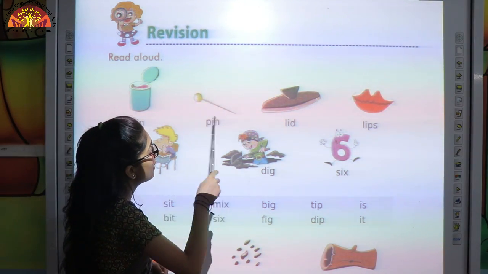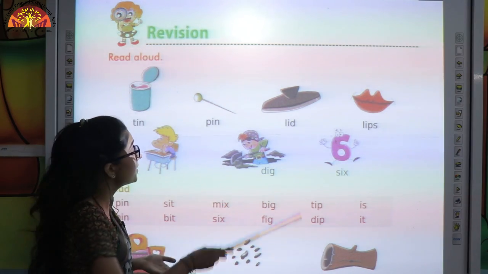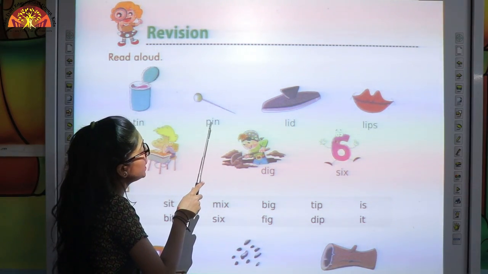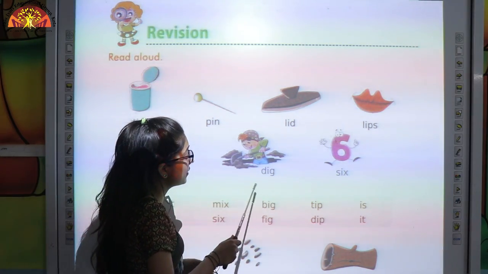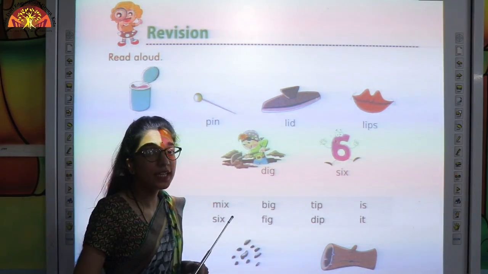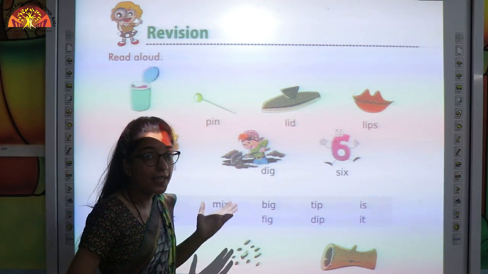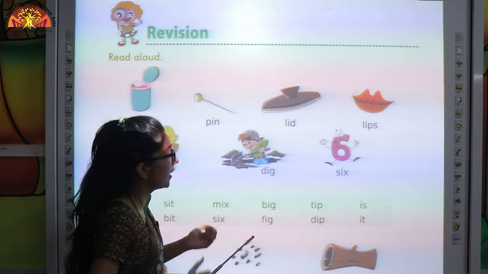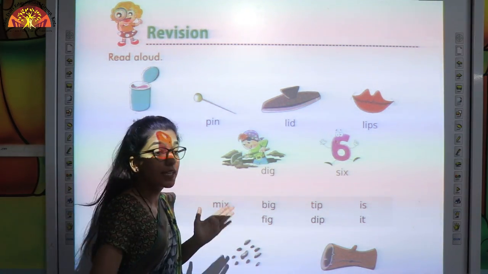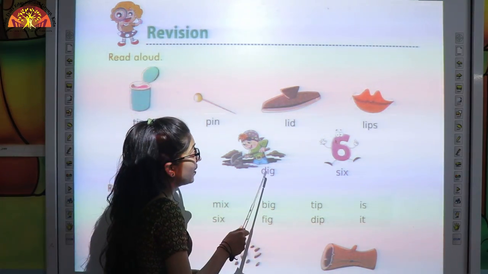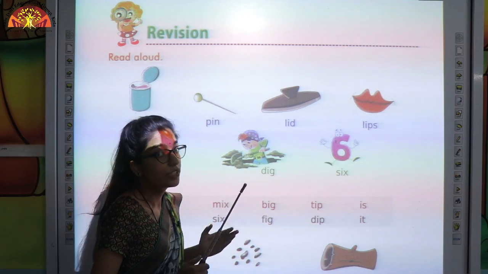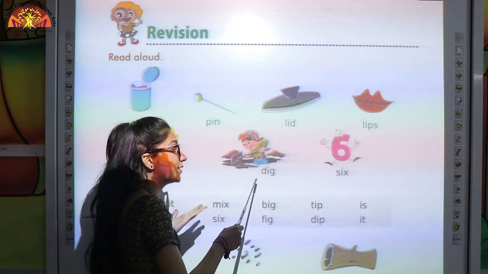Now this is pin. P-I-N. Pin. What is this? Tell me. The man is digging. D-I-G. Dig. Sound of D is D. Sound of I-G is ig. So it will become dig.